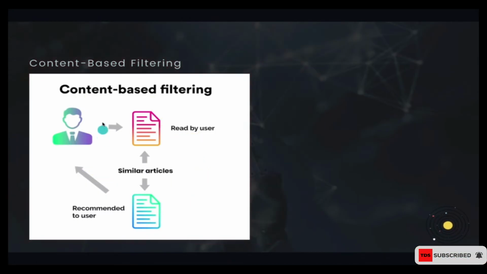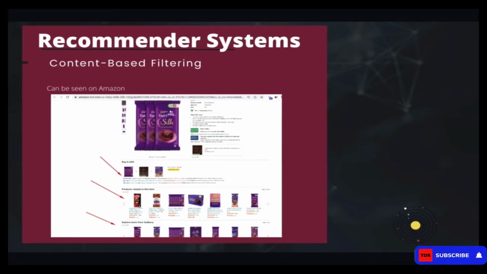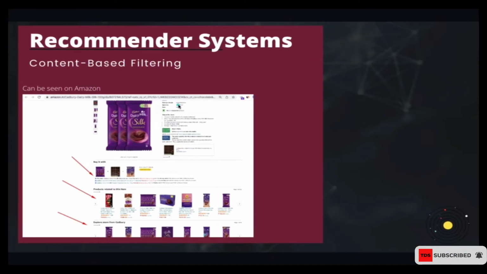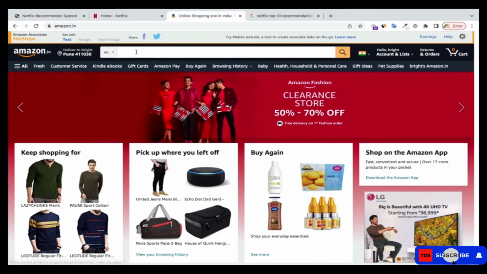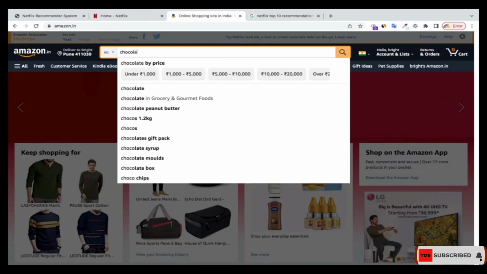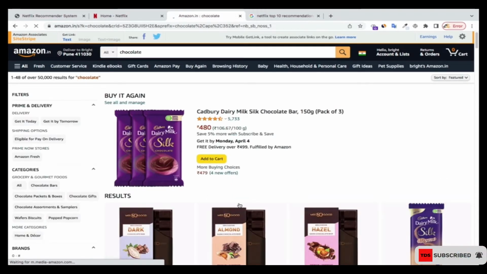Now this can be seen in several places. On Amazon, depending on the product that you search, they base on that to recommend similar products to you. So if I go to my Amazon here and then I search for, say, chocolate, now based on what I have searched, let me just click on this one.